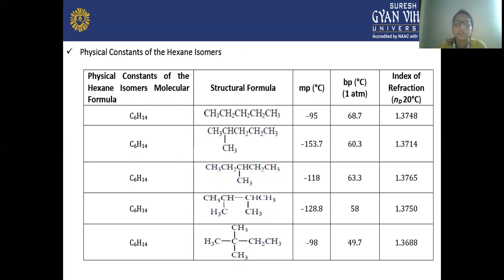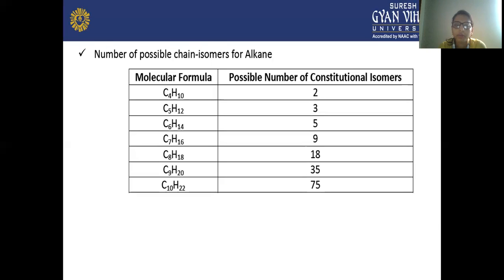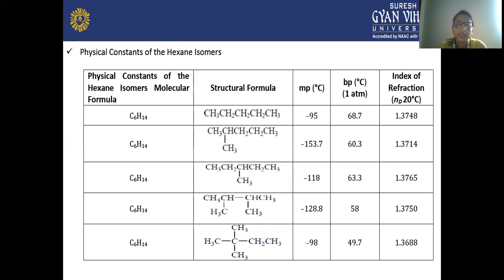Next are the physical constants of the hexane isomers. Hexane has 5 isomers. Here 5 structures are given with the same molecular formula, but the structures are different. These are structural formulas, and the orientation of the carbon atoms is different.